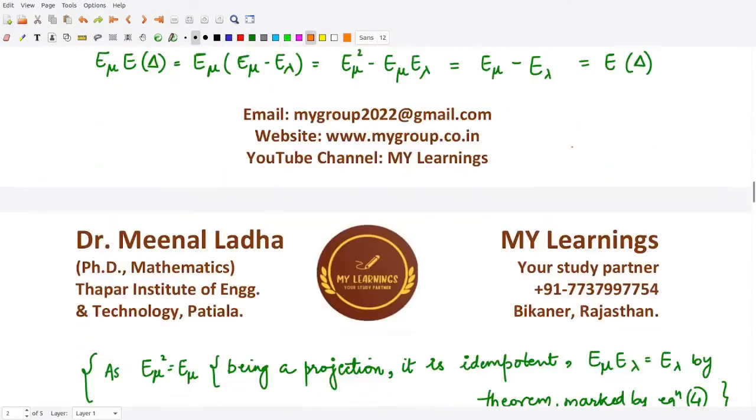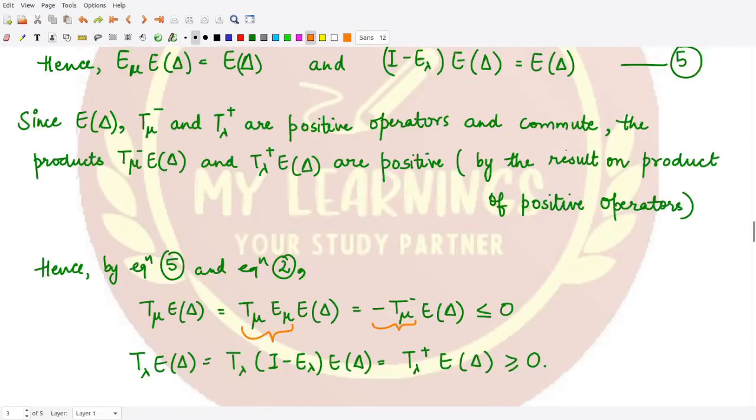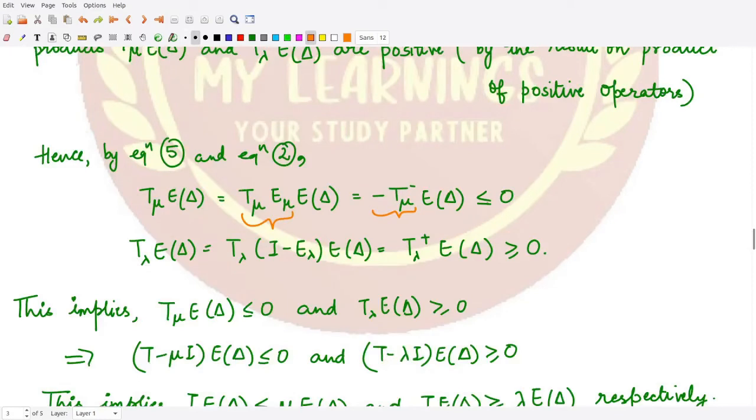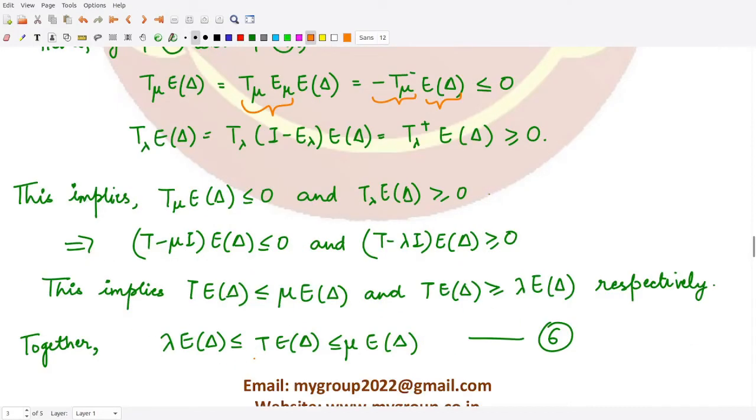So substituting the value here, we have minus T mu negative, right? And minus T mu negative is a negative quantity, and this is a positive quantity. Therefore the product is a negative operator, or you can say not a positive operator. So ultimately this T mu E delta is less than or equal to the 0 operator.